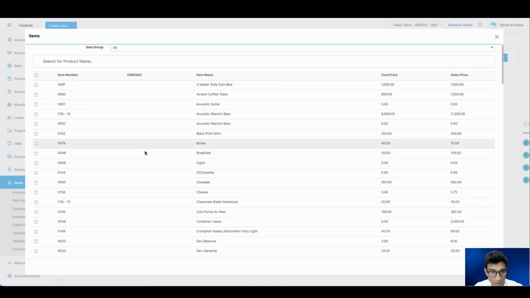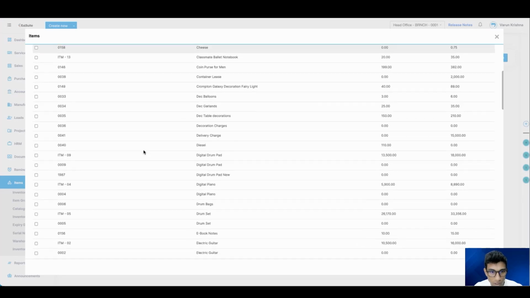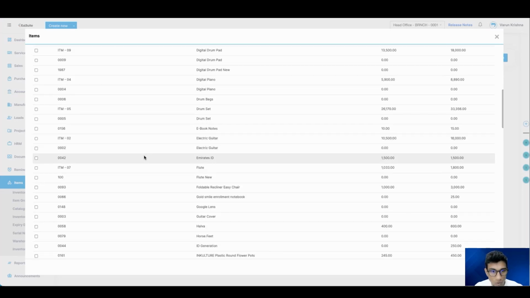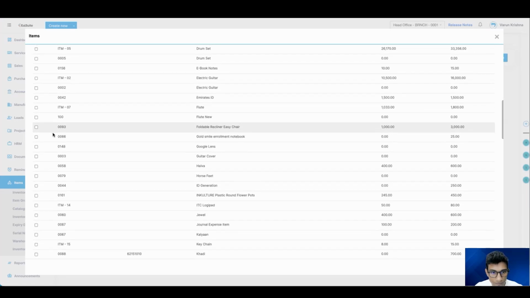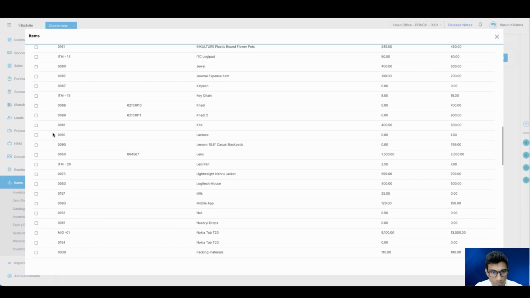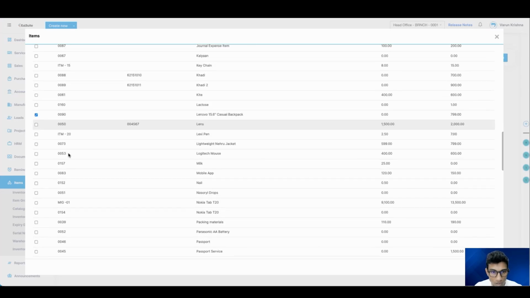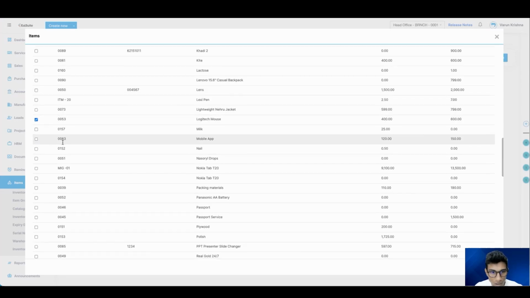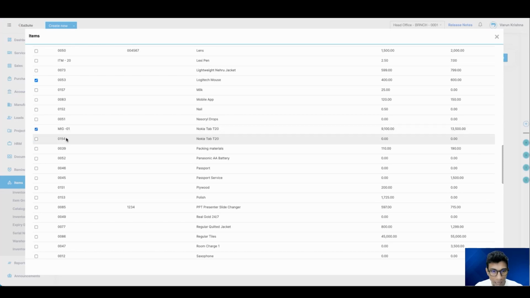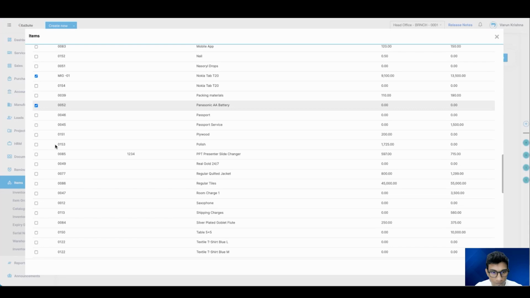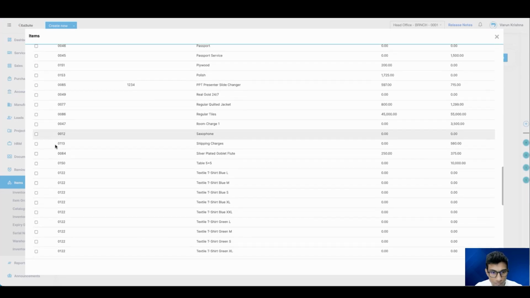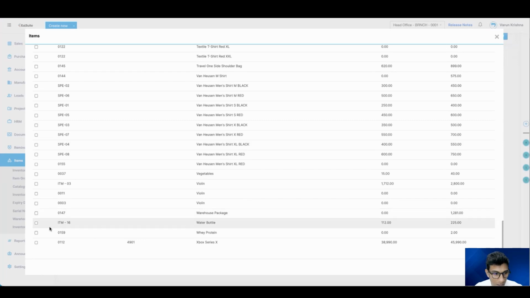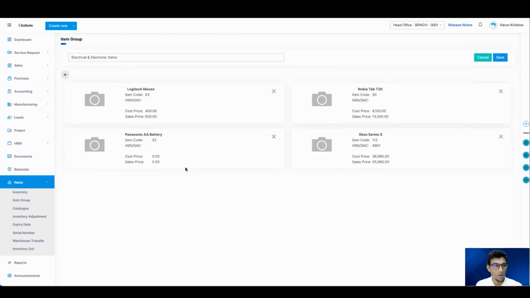So let's select a few items here. We can select the Lenovo 15.6 casual. Okay, that's a backpack. A Logitech mouse. Then we have a Nokia Tab T20, a Panasonic AA battery. Then we'll come here and let's select an Xbox Series X as well. So I have added some electrical and electronic items into this particular item group, and let me just save it.